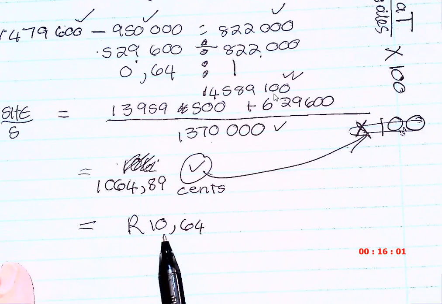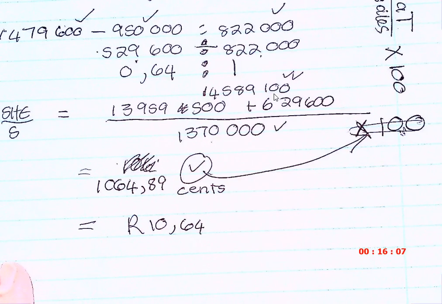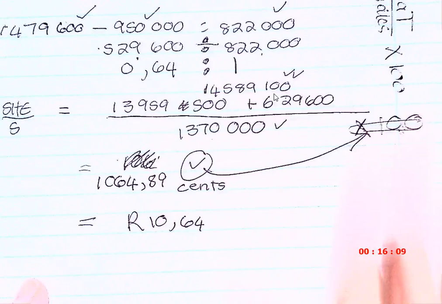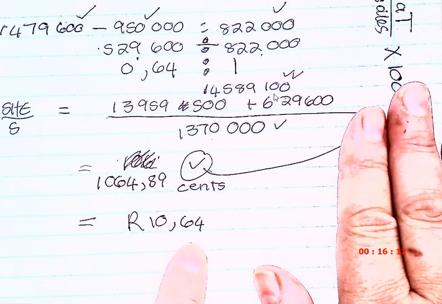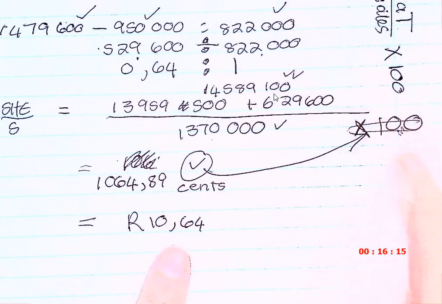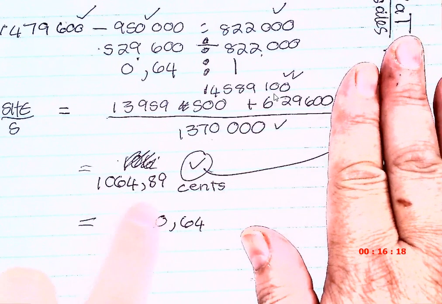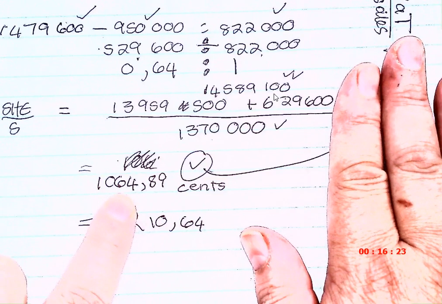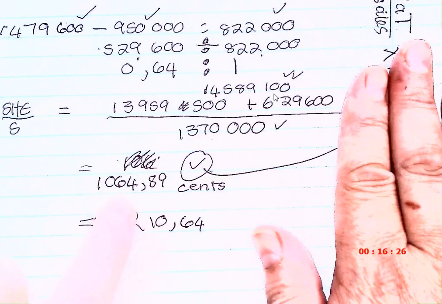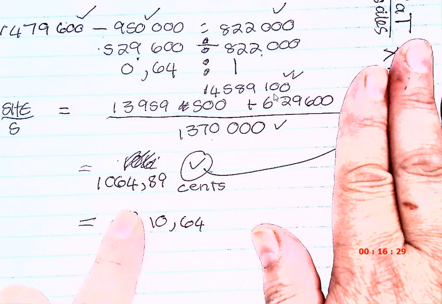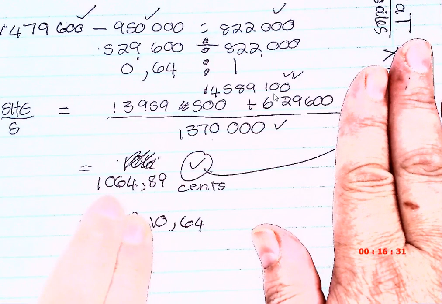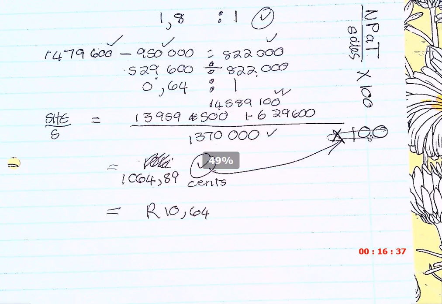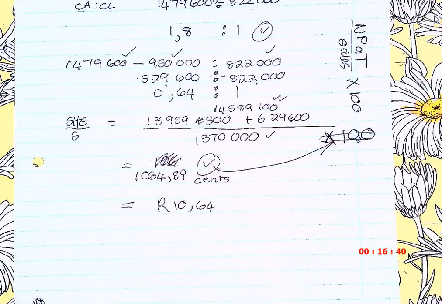It's 10 rand 64. So do we have to put the multiplier by 100? You do cents. So if you don't write it, it has to be 10.64. In other words, if you don't write the times 100, you can't have 1064. You can't have that. Then it's wrong, because you didn't times with 100. If you don't times with 100, it has to be 10.64, because the 100 makes that comma difference. Okay, is everybody with me? Yes.